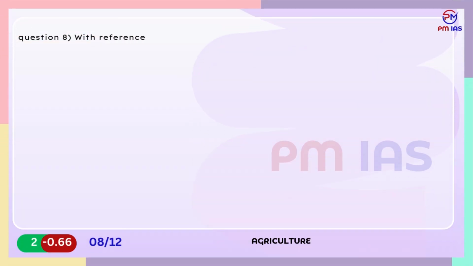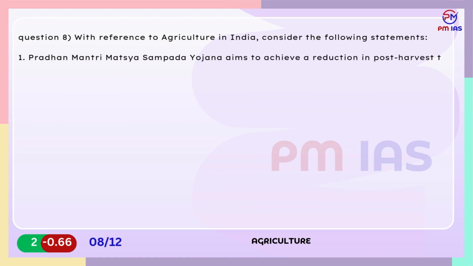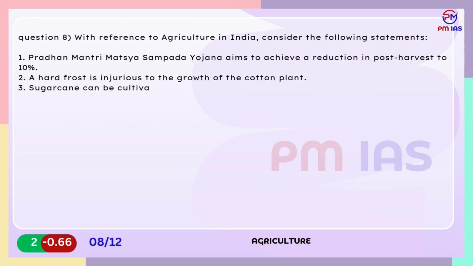Question 8. With reference to agriculture in India, consider the following statements. 1. Pradhan Mantri Matsya Sampada Yojana aims to achieve a reduction in post-harvest losses to 10%. 2. A hard frost is injurious to the growth of the cotton plant. 3. Sugarcane can be cultivated using settings prepared from tissue culture. Which of the statements given above are correct?